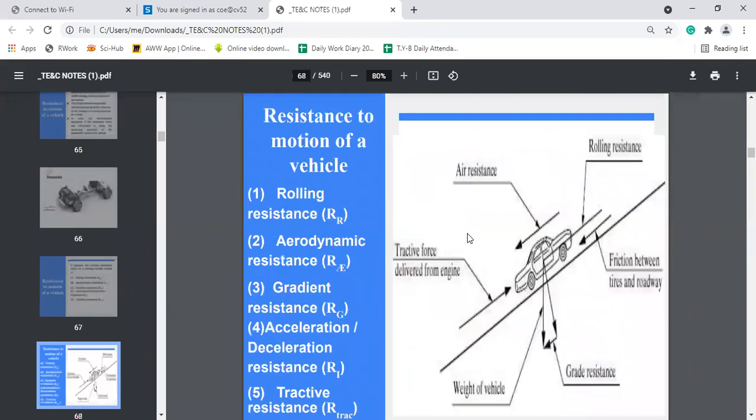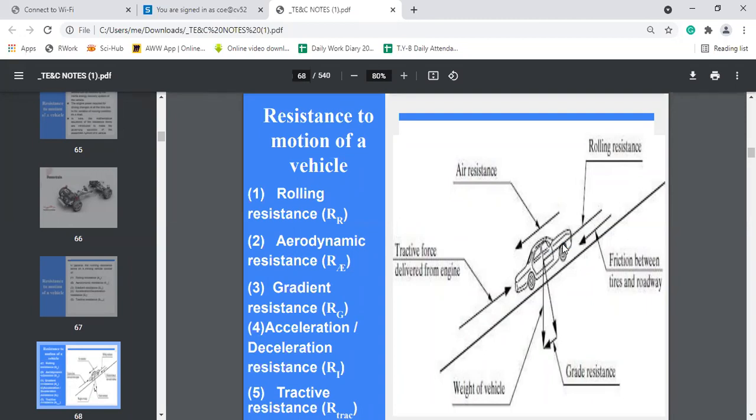In the rolling resistance, now you can see here, this is a general figure in which all the resistances acting on the vehicle are shown, or all the resistances experienced by the vehicles are shown here.